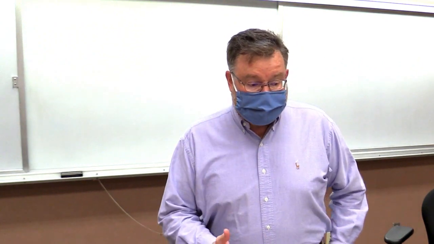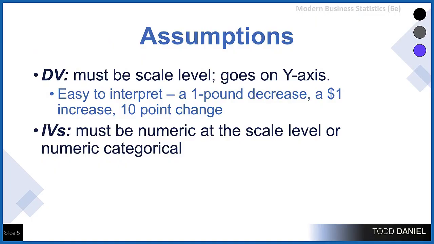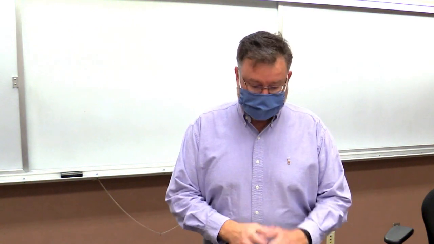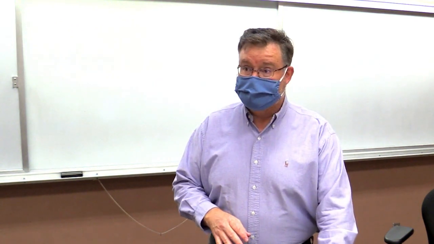And then your independent variable, or independent variables, because if we have multiple independent variables, we have a multiple regression, also need to be scale level. There are forms of regression where we can use categorical variables like nominal or ordinal. We're not going to do those now, but there are ways that we can do that. So for this example, we're going to restrict it just to scale level independent variables.